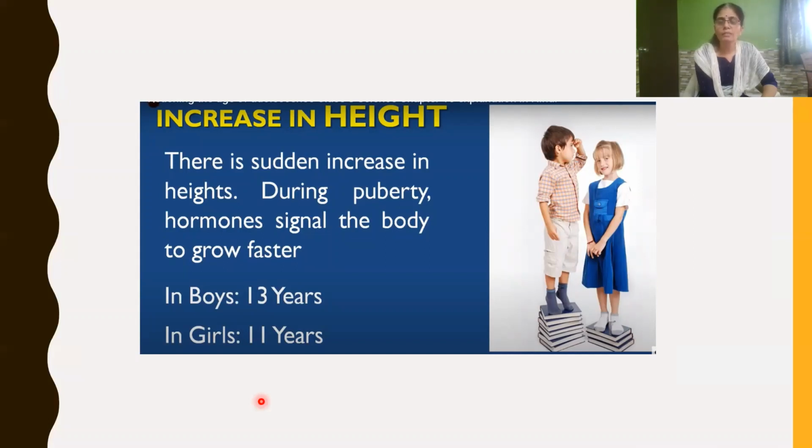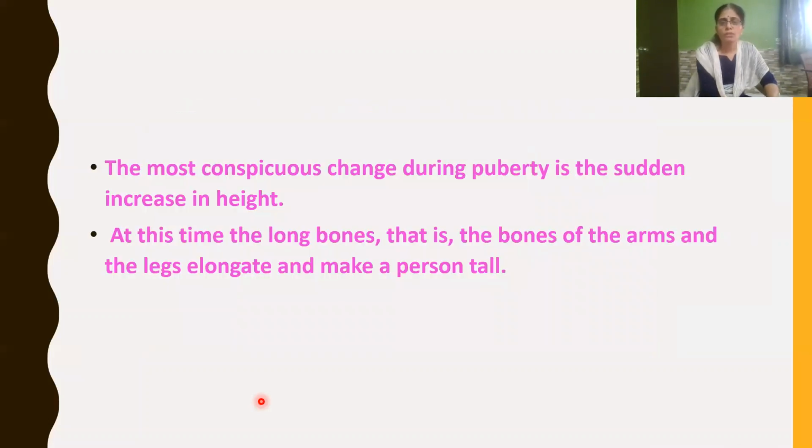There is a sudden increase in height during puberty. This happens due to hormone secretion. The hormone gives a signal to the body so that it grows faster. In boys, the increase in height happens around 13 years, and in girls it happens at the age of 11 years. The most peculiar change during puberty is a sudden increase in height.